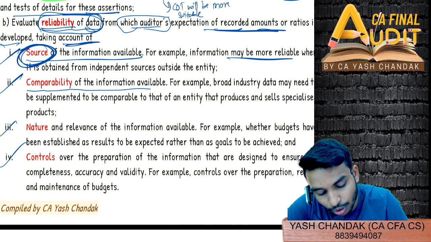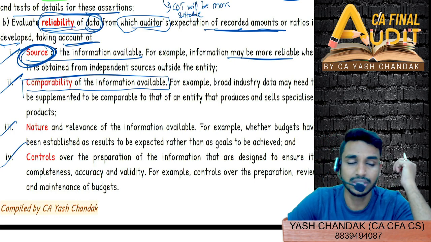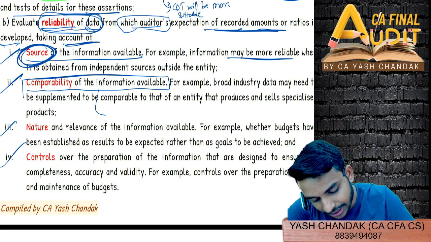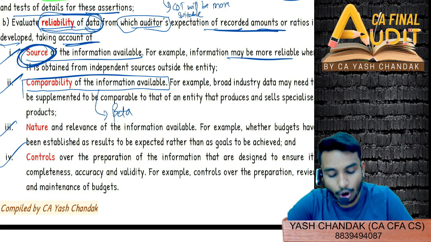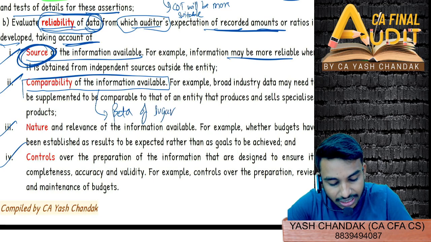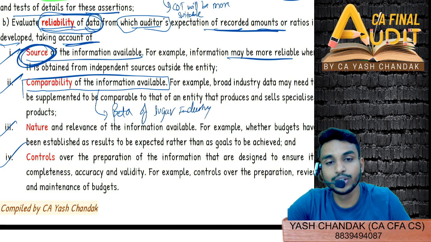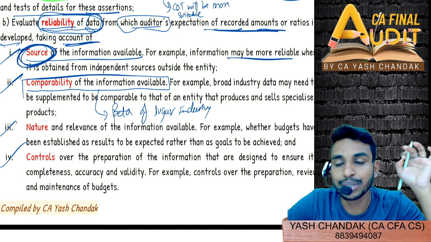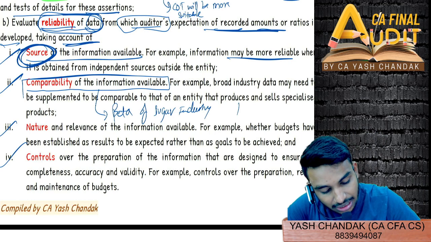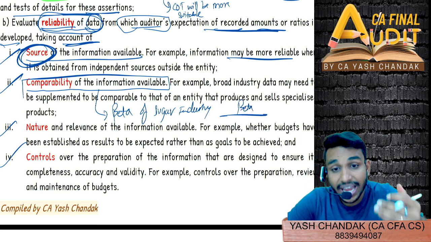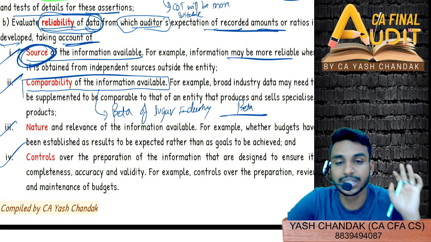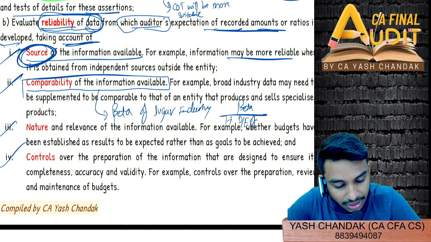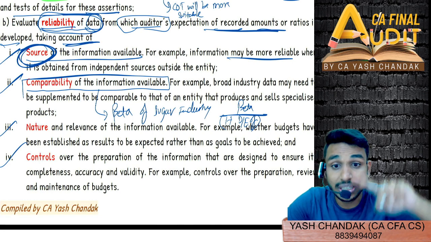Similarly, comparability of the information available. It could so happen that, suppose, you must have gone through the beta in SFM. Beta of industry, beta of sugar industry, generally we get beta of sugar industry. So what do we do? Suppose I am Dhampur Sugar and I am in the sugar industry. So I'll see the beta of sugar industry. If I have the beta of sugar industry, then I'll do what? Beta of sugar industry divided by 1 plus d by e, debt to equity of sugar industry as a whole.